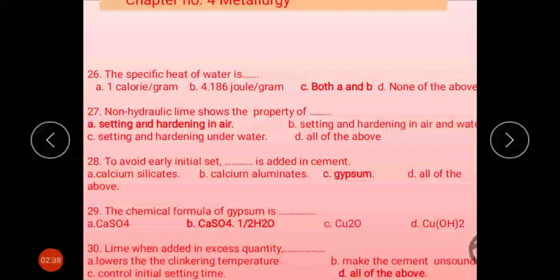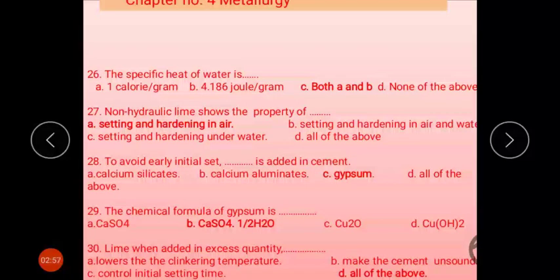To avoid the early initial set, dash dash is added to the cement. We know that gypsum has the property of delaying the initial setting time of Portland cement. That's why answer C is correct.